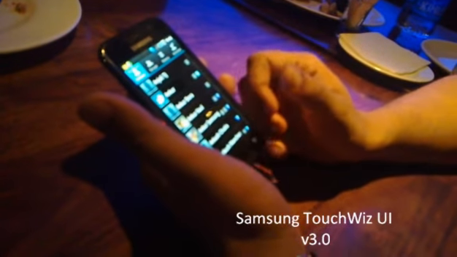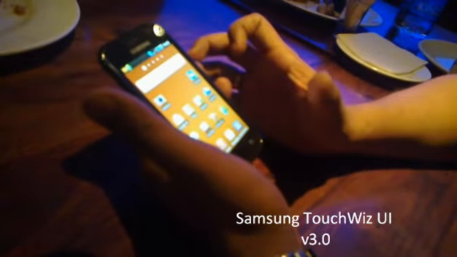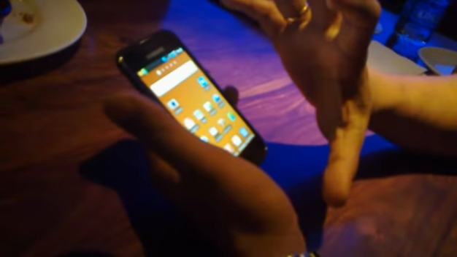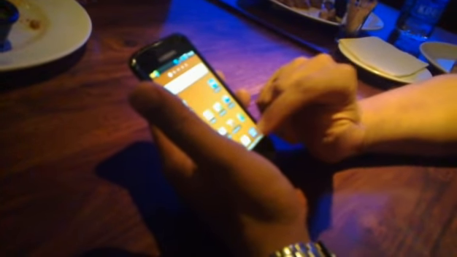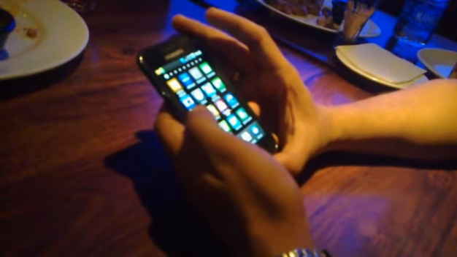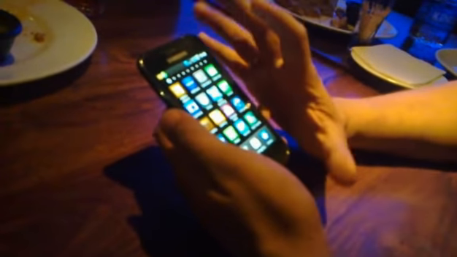So this is the Samsung TouchWiz UI 3.0 that we have in this phone. Everything is easy. That's the most important thing. A smartphone should always be easy. It should not be tough. After that, I can show you, all the Google Mobile Services are present. This is Android 2.1, a clear version.